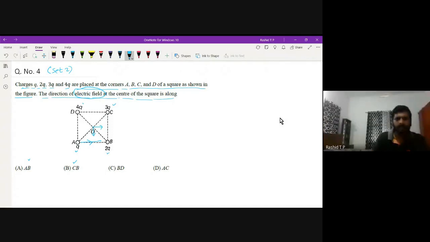Maybe BD, which is B to D, along this direction. Or AC. This is A and this is C. AC means this direction. They are asking which direction the net electric field points. Tell me what is the answer. Please try yourself.